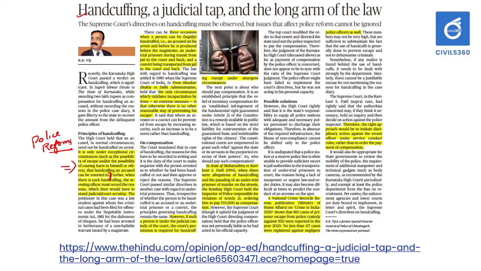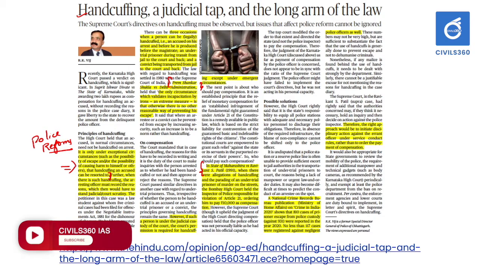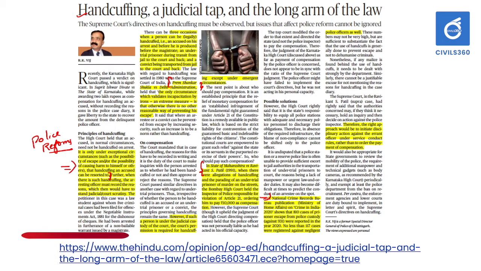There is a case mentioned, Prem Shankar Shukla versus Delhi Administration, that should be remembered, and also State of Maharashtra versus Ravikant S. Patil. Try to focus on the facts related to a National Crime Records Bureau publication, Crime in India 2020, which shows that 8110 cases of prisoner escape from police custody were reported in 2020. Remember these are facts, figures and cases related to police reform that can be utilized in your answers.